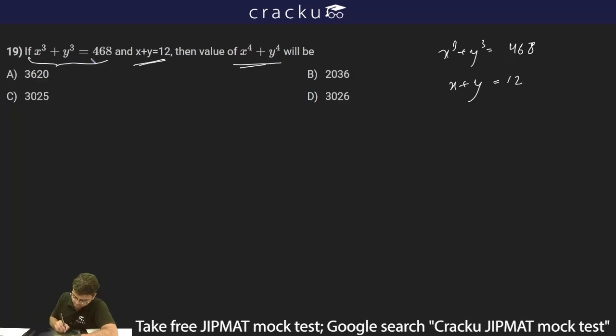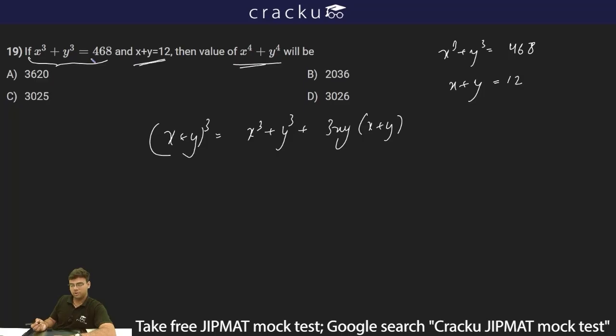So what I'll do, I'll take the cube of x plus y. So (x plus y) whole cube is x cube plus y cube plus 3xy into (x plus y), because I need to find out the value of xy, then only I can compute the value of x square plus y square, and then I can compute the value of x to the power 4 plus y to the power 4. So (x plus y) cube, what is x plus y? x plus y is 12, so 12 cube should be equal to x cube plus y cube, which is 468.